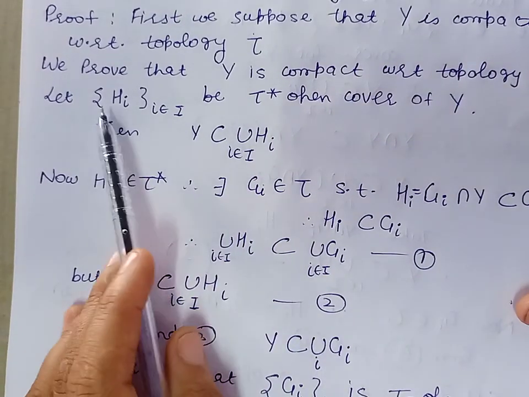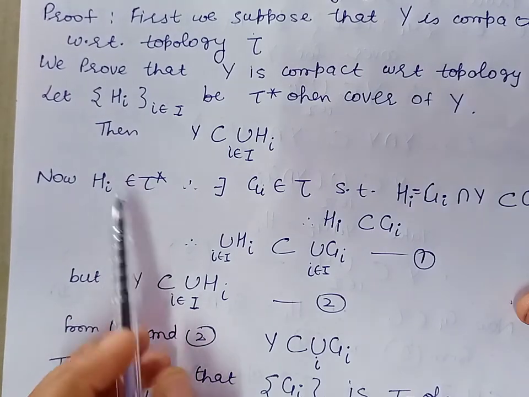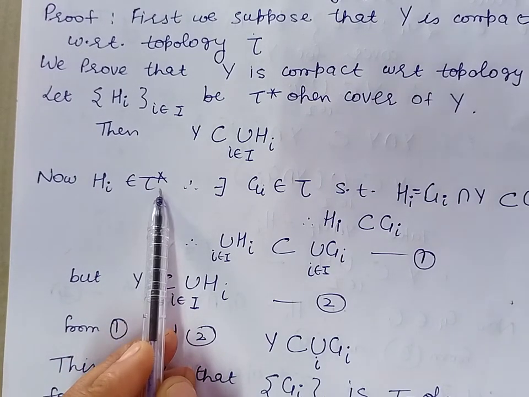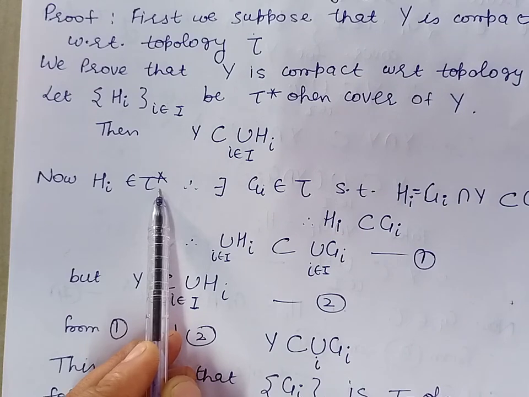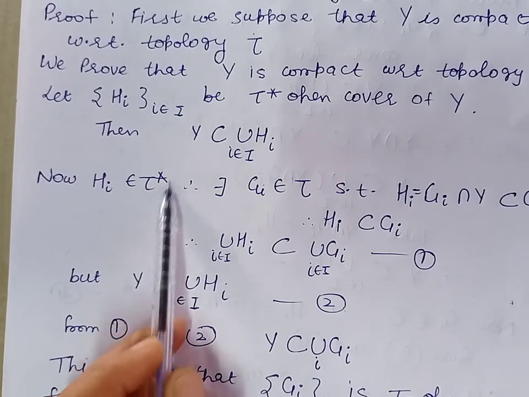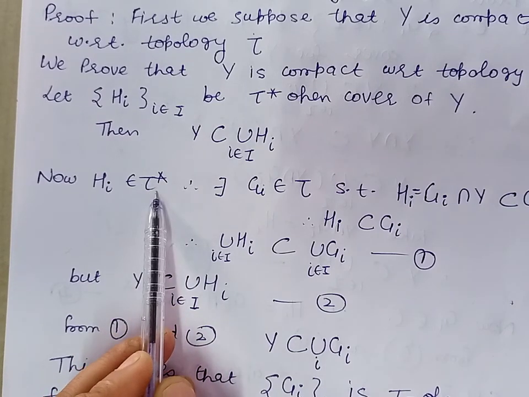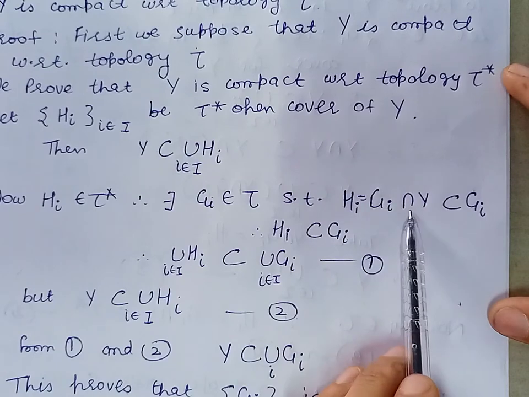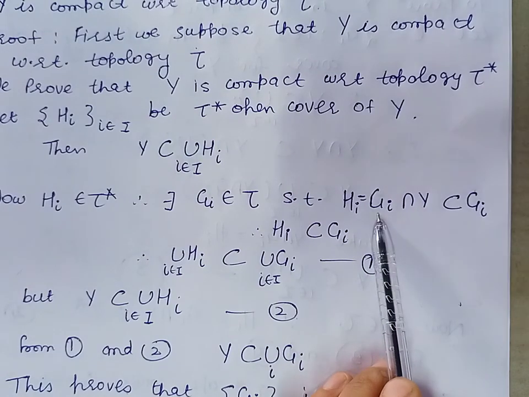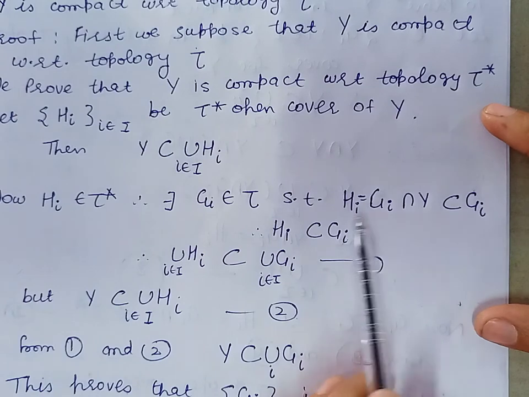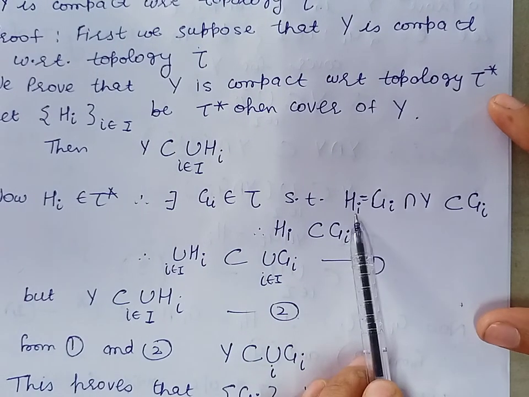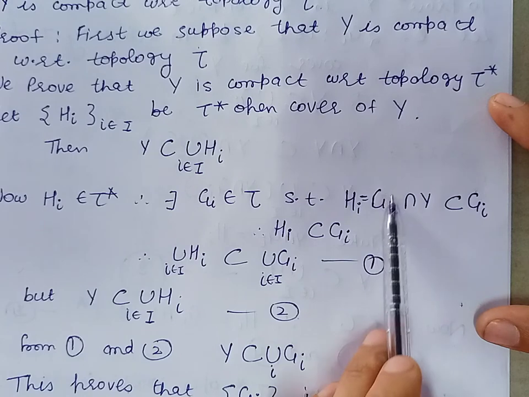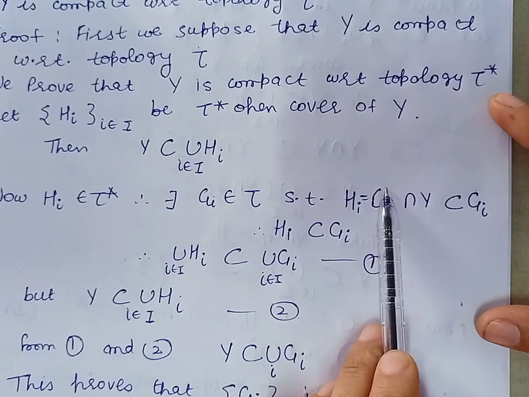Now, because these Hi are belonging to the topology tau star, and tau star is a topology on the subspace Y of the topological space X, it means this topology is the subspace topology. So by definition of subspace topology, the members of this topology will be of the form of intersection of Y with members of topology tau. So we can write Hi as the intersection of Y with Gi, where Gi are the members of the topology